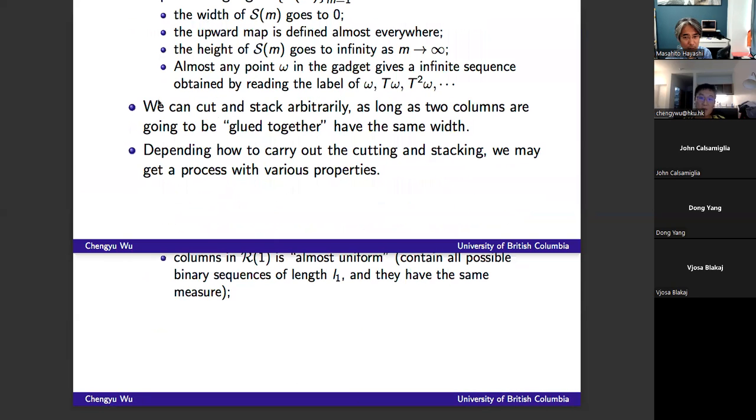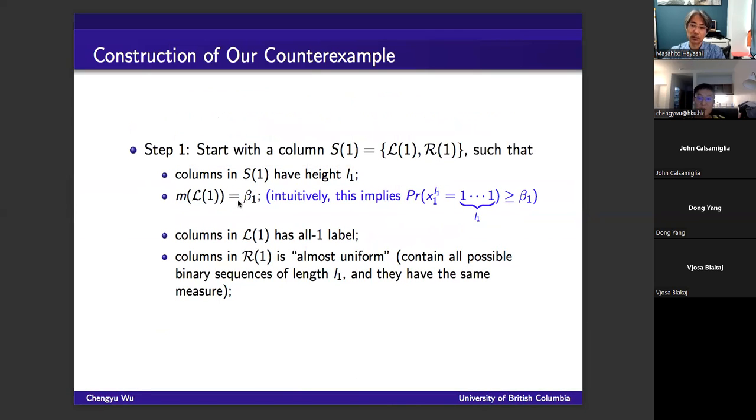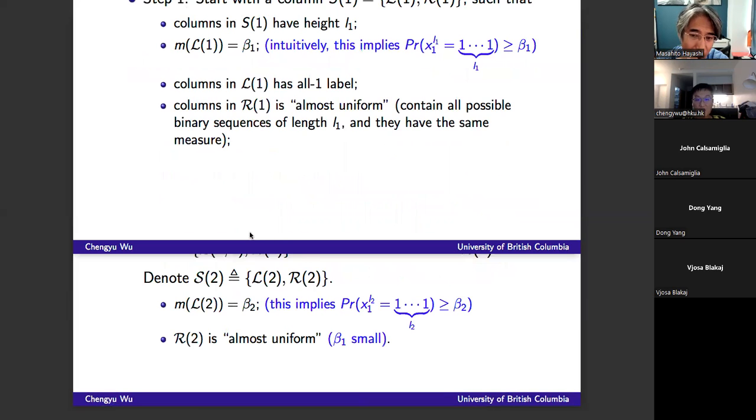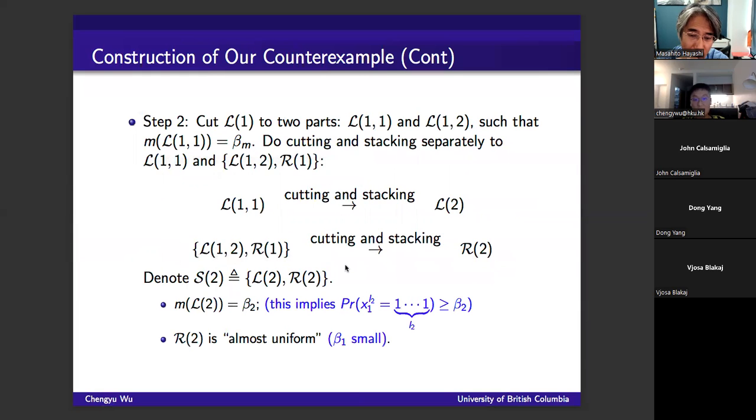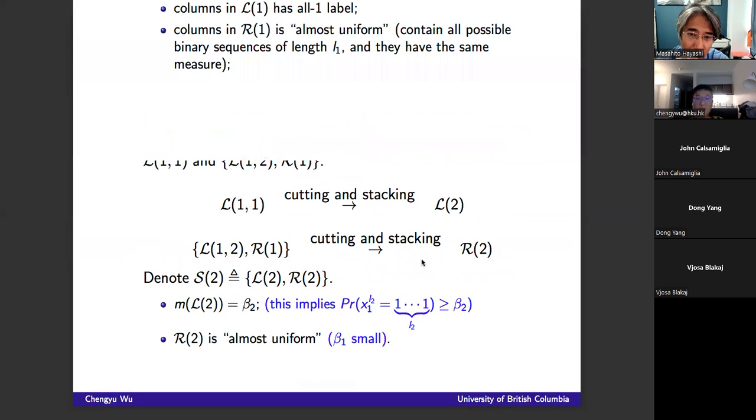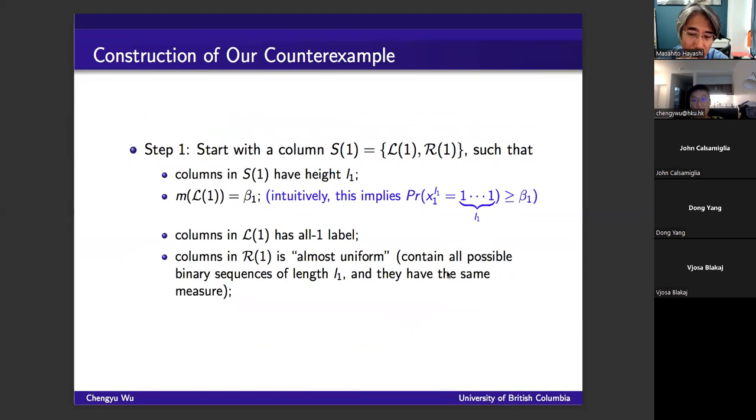So here is our construction. Remember that we want a process such that the probability of 1 is relatively large. So in our construction, we want to have two parts. The left part is a sequence all labeled by 1, so that the probability of that part corresponds to the probability of the all-1 sequence in the final process. And on the right-hand side, we want the remaining part to be almost uniform, in the sense that it contains all the possible binary sequences and they have the same measure.